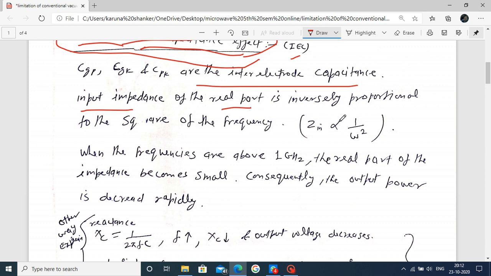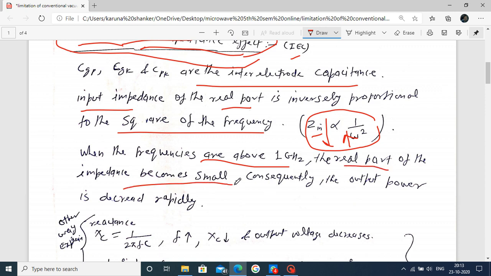The real part is inversely proportional to omega square, where omega is equal to 2 pi f. This also means your input impedance is inversely proportional to the square of frequency. If we increase the frequency, suppose at microwave frequency, above 1 gigahertz, the real part of your input impedance becomes small, meaning the input impedance decreases.